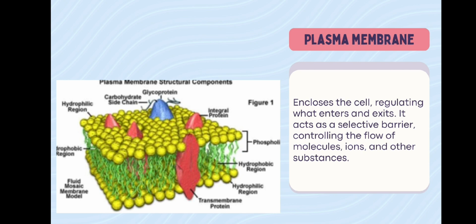The plasma membrane, also known as the cell membrane, is a selectively permeable barrier that separates the cell's interior from the external environment, regulating the movement of substances in and out of the cell.